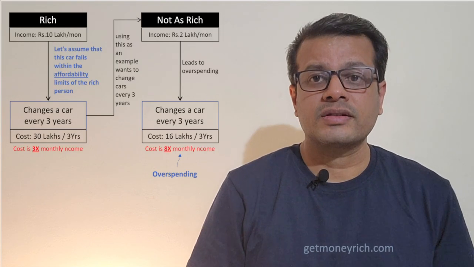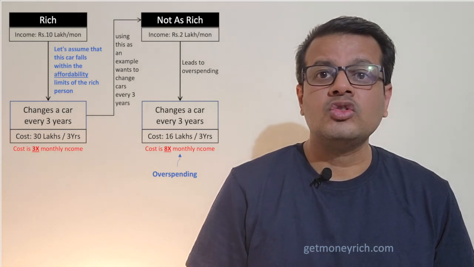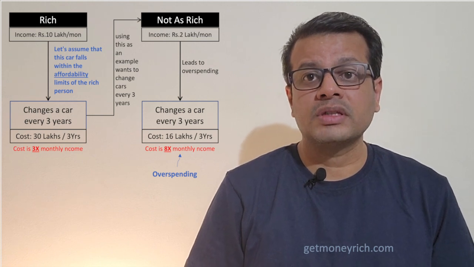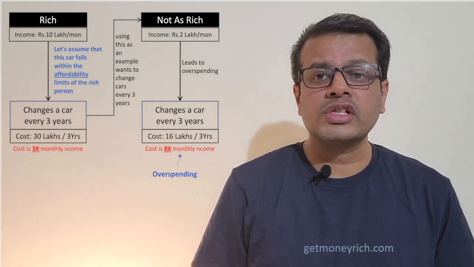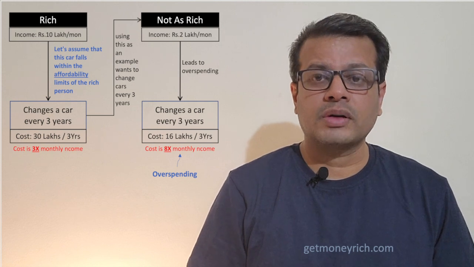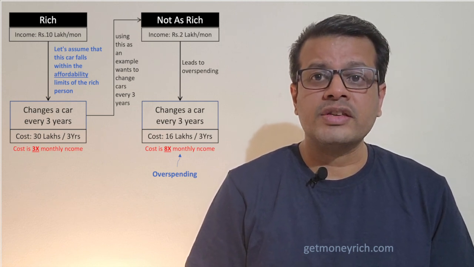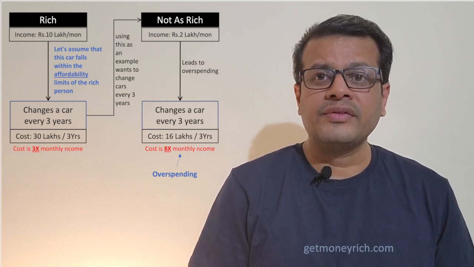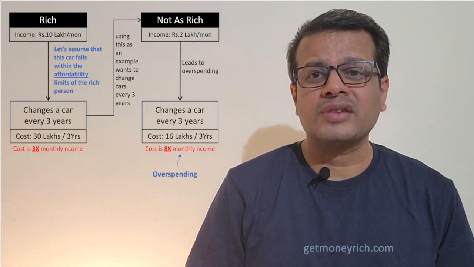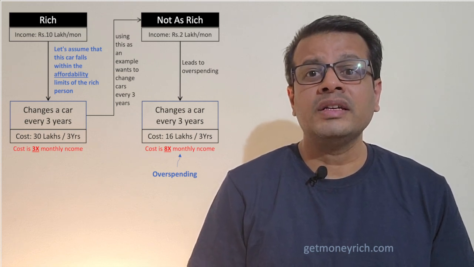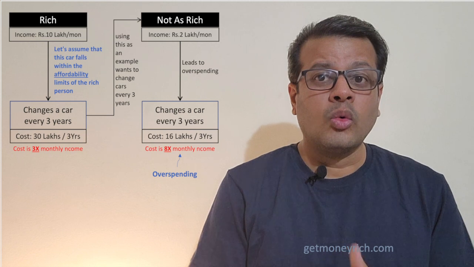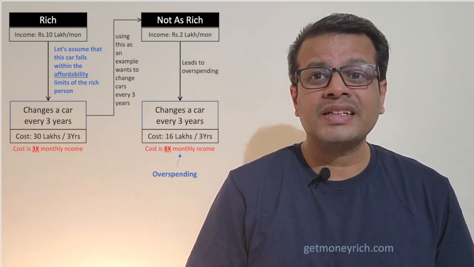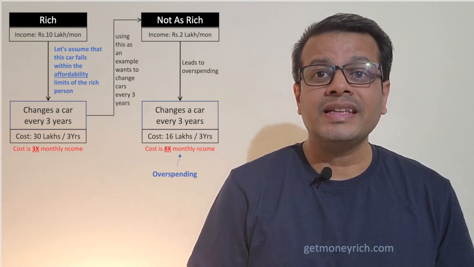Suppose there are two friends. One is a rich friend and the other is not so rich. The rich friend makes about 10 lakh rupees per month as a salary, and the not so rich friend is making about 2 lakhs per month. The rich person has the habit of changing cars every 3 years, and every time he buys a car of approximately 30 lakhs cost. So you can see what the rich person is doing here. He's buying a car which is approximately 3 times his monthly income.